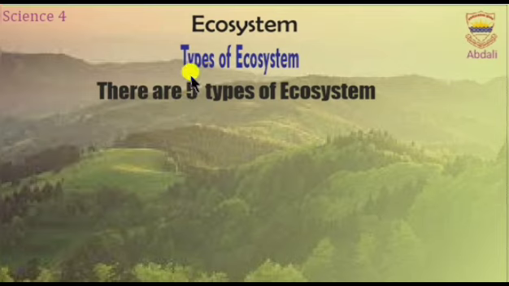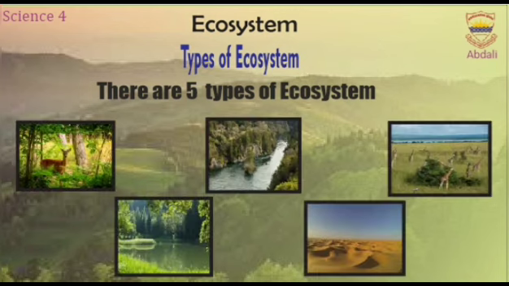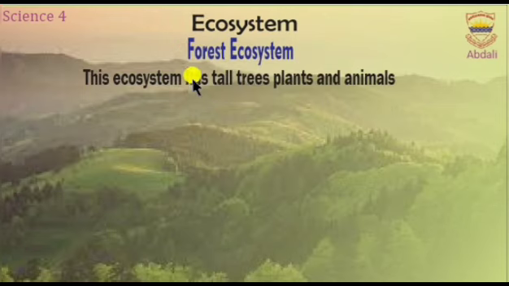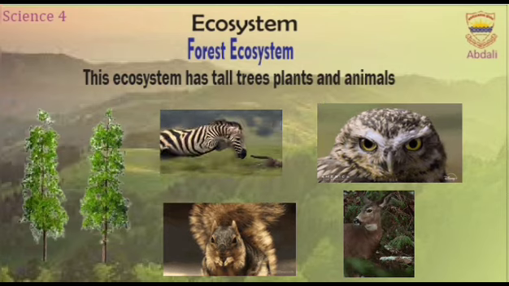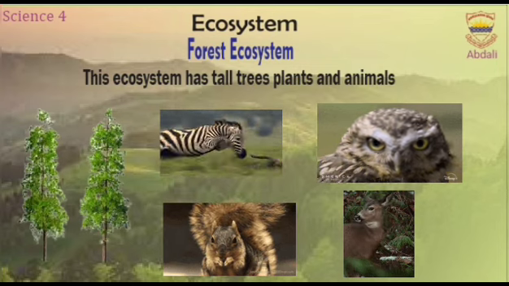Let's move towards the types of ecosystem. There are different types of ecosystems on Earth. Some of these are forest ecosystem, pond ecosystem, river ecosystem, desert ecosystem, and grassland ecosystem. 1. Forest ecosystem. This ecosystem has many tall trees, plants, and animals. You can find animals like squirrels, birds, and deer in the forest. It provides a home for many creatures.